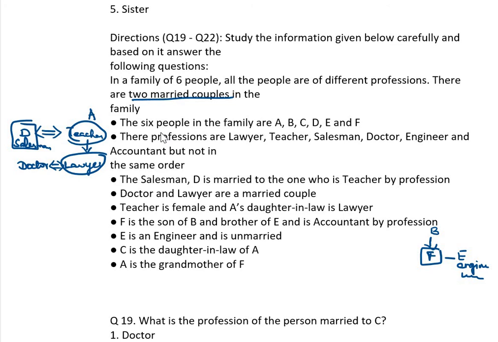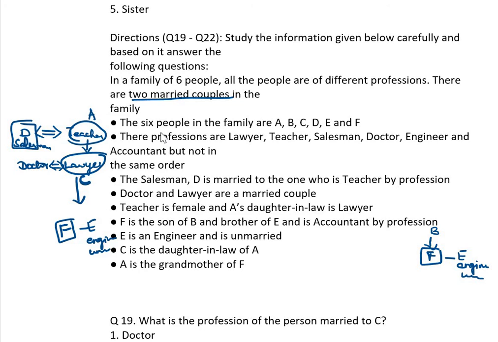So already we have marked here A. Daughter-in-law is a lawyer. Now he mentioned this C. C is a daughter-in-law of A, and A is a grandmother of F. So next generation F. Now we can connect F with E. E is an engineer and unmarried. B is left.